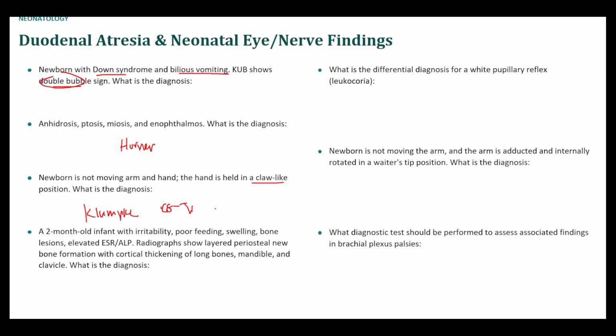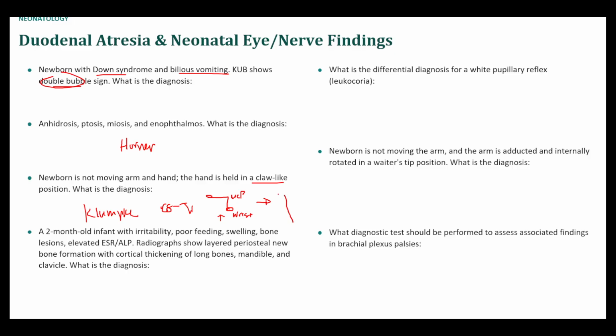The lumbricals normally flex the MCP joints and extend the IP and distal phalangeal joints. The lumbricals are impaired here, so they can't function normally. Lumbricals normally flex the MCPs, extend the PIPs, and extend the DIPs. So what happens in Klumpke palsy, so this is what lumbricals normally do. If you think of this as your wrist, and then these are your fingertips, what happens in Klumpke palsy is the MCPs are the hinge there. The MCPs cannot be flexed, so they're extended.